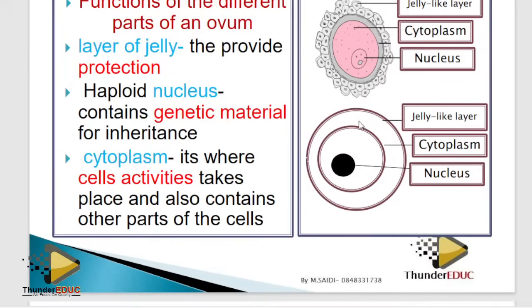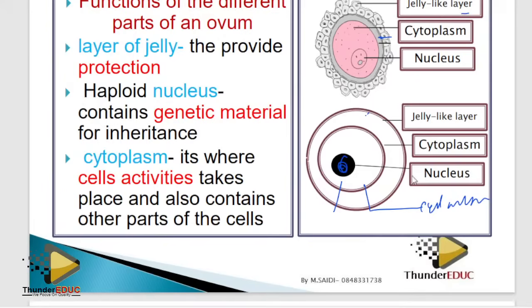The outer layer is called the jelly-like layer. The next layer you see here, we call it what? This one, cell membrane. I think I didn't label it. This one, all the cells, you call it cell membrane. The inside one is what we call the cytoplasm. Then the dense body is what is called the nucleus. That's all.